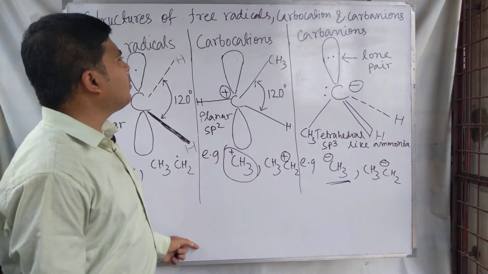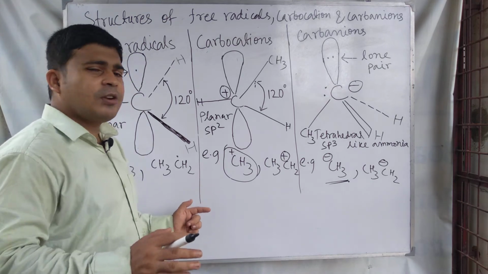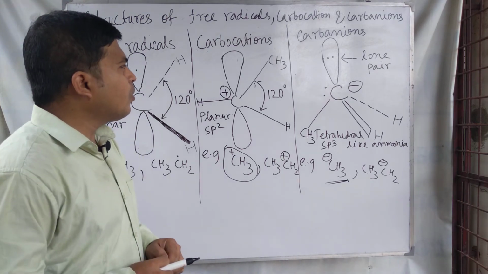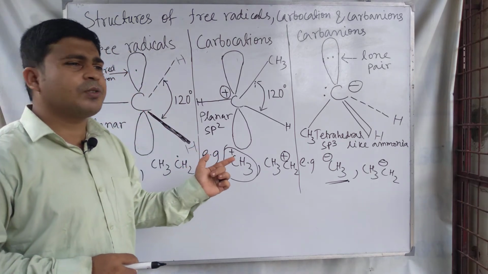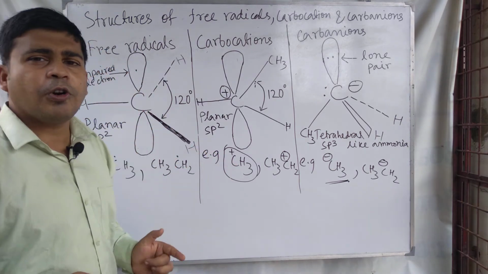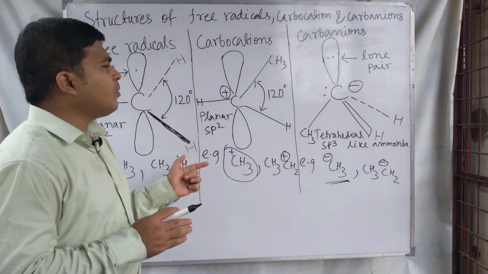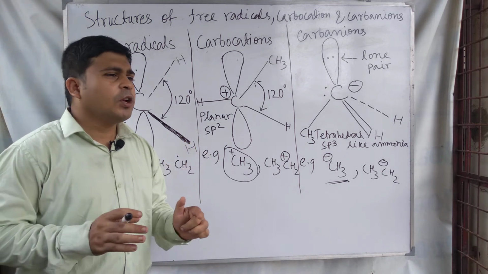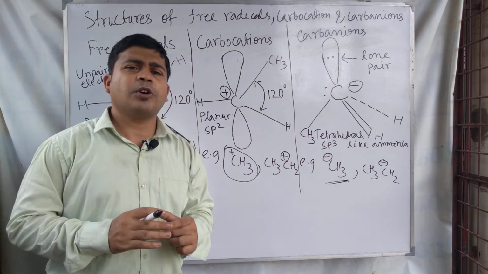So these three species are very important reactive intermediates in organic chemistry. The structure of these three intermediates is very important to know, because it is required for our mechanisms of organic chemistry.